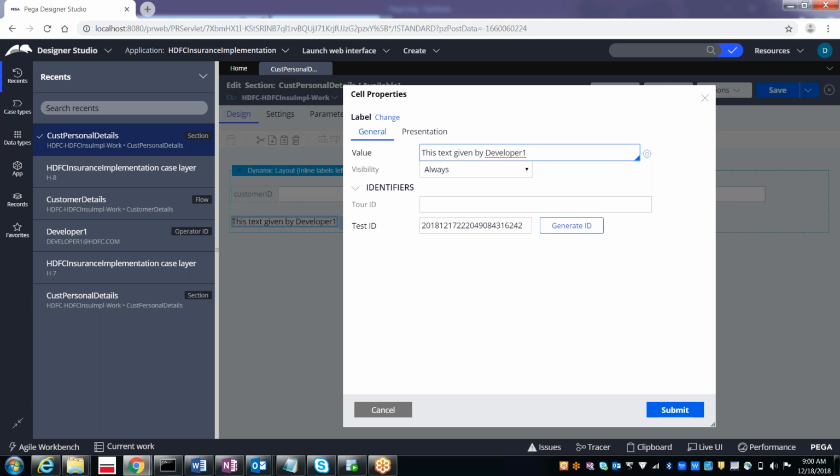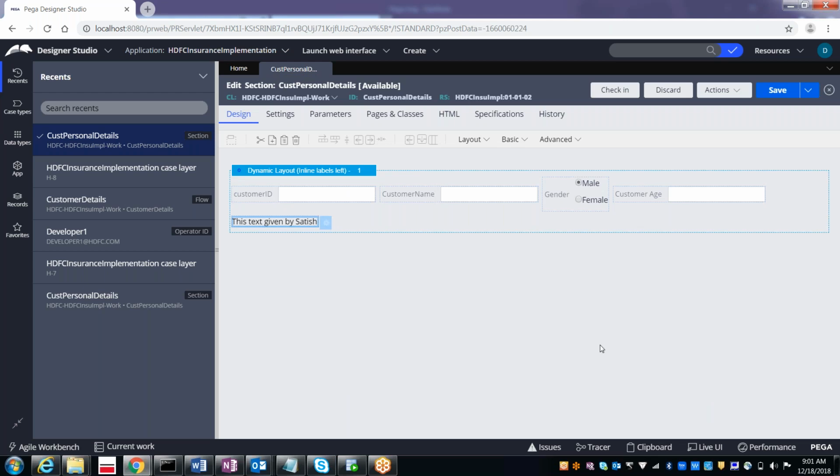Okay, this text is given by Satish, and then submit, and then save it. Just if you save it, it will not be available to developer 2. What you have to do is, after you have done all your changes, you have to do the check-in. Then only it will be available to developer 2.